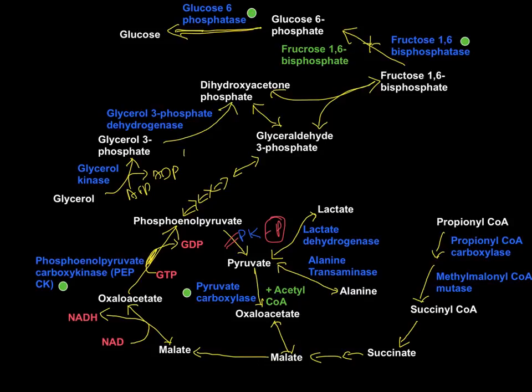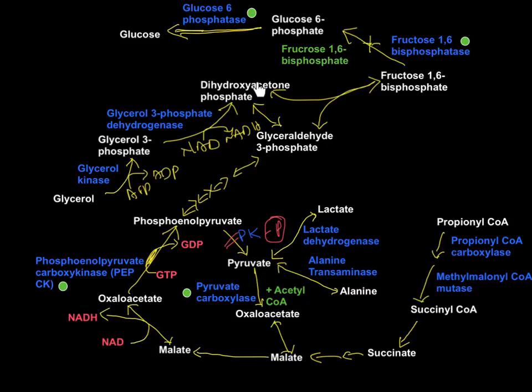During this process, NAD plus is needed and it will be converted to NADH plus H plus molecule. So that's what happens by glycerol 3-phosphate dehydrogenase. So glycerol 3-phosphate is converted to dihydroxyacetone phosphate.